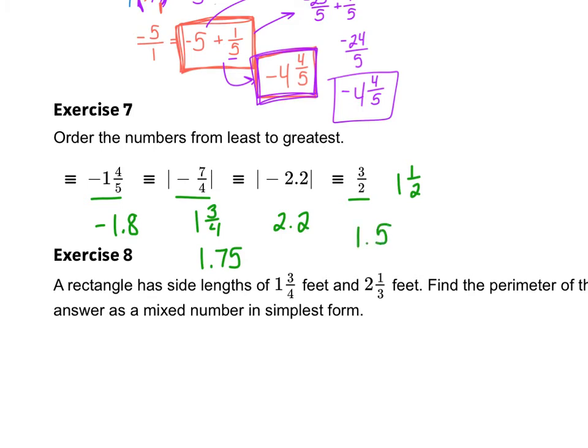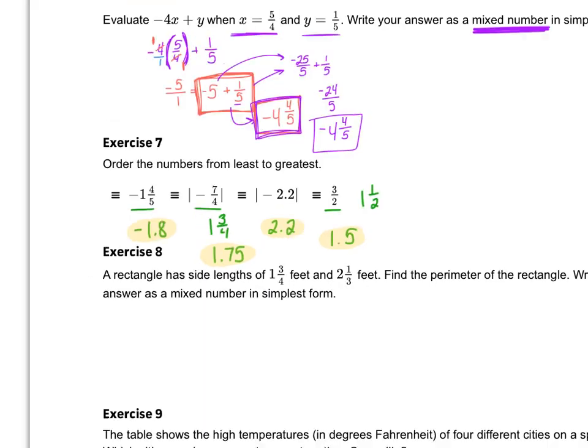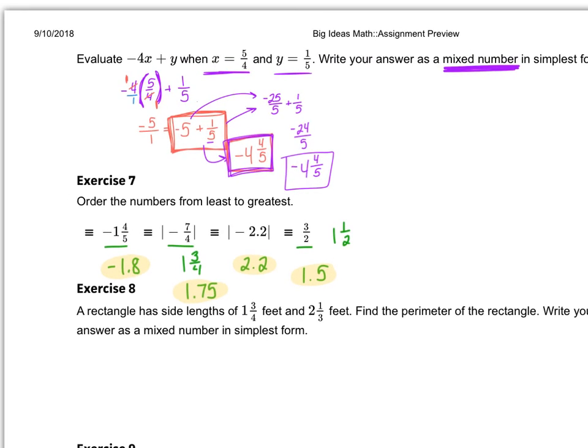So here are my numbers then. I've got negative 1.8, positive 1.75, positive 2.2, and positive 1.5. I have to order them from least to greatest. Let's do that. I'm going to start with the negative number because it's the only one that is negative. It has to be the smallest. So negative 1.8 is the smallest one I have.